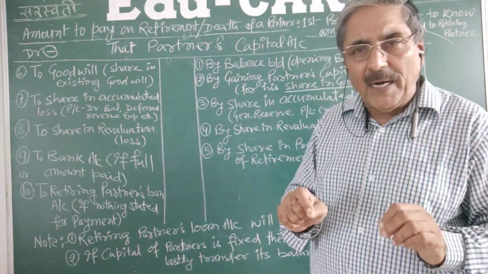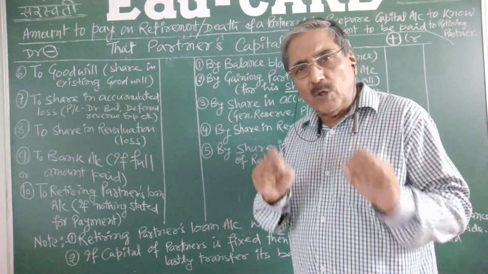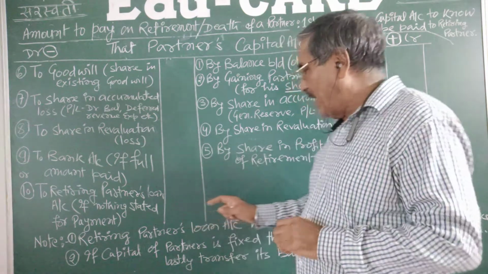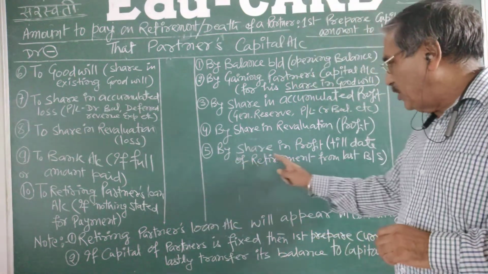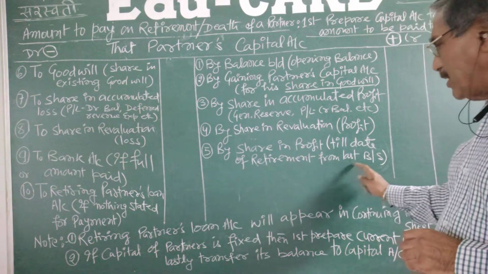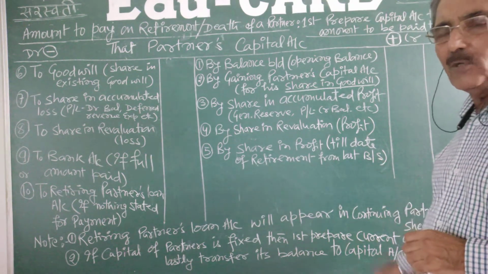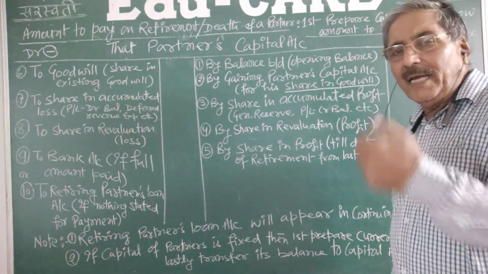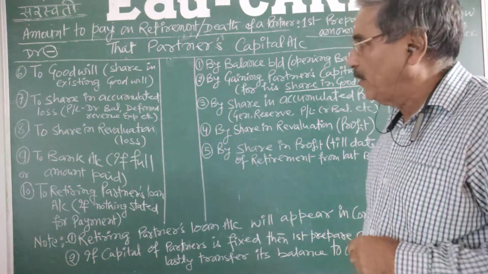The retiring partner or deceased partner's nominee will claim a share in that amount, which we have to write here: by share in the profit till date of retirement from last balance sheet. How it will be calculated will be shown in the next video.